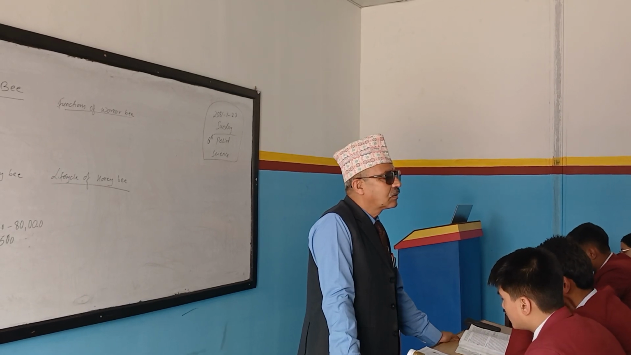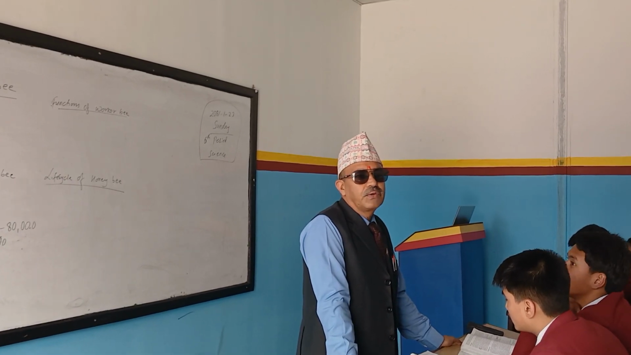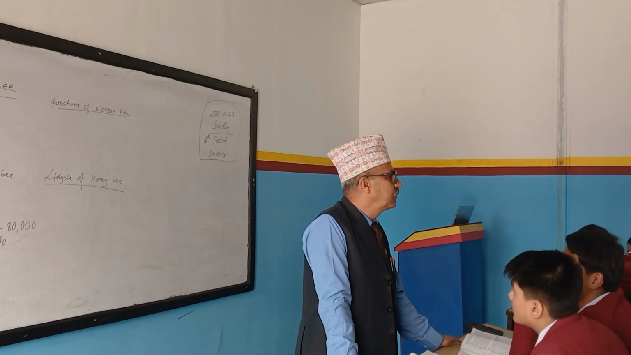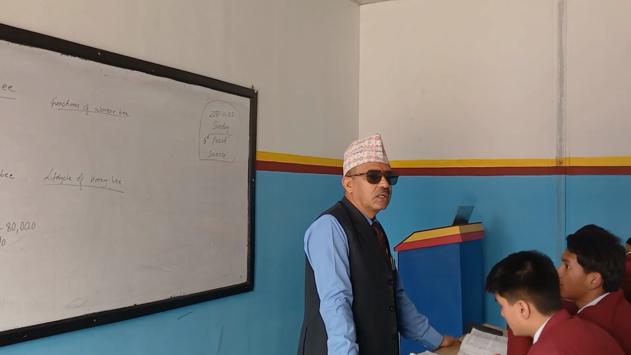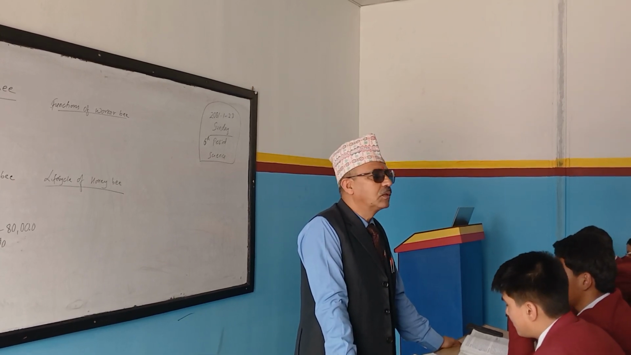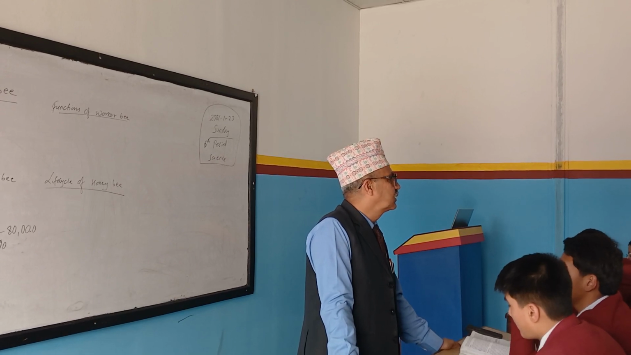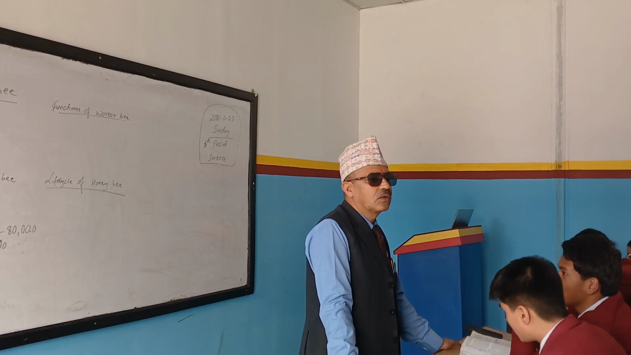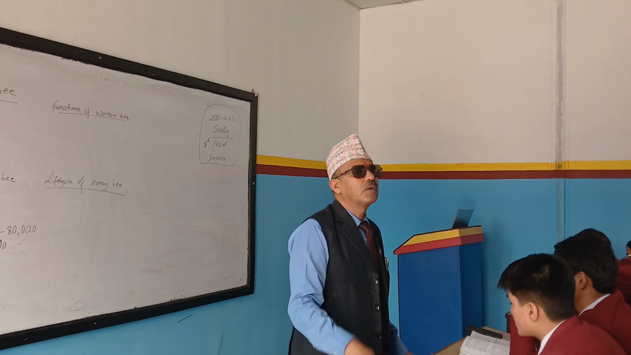So in grade 11, 25% internal, 75% external. Now when you go to bachelor, 40% internal, 60% external. Now the matter is like that. That's why you have to be smart.